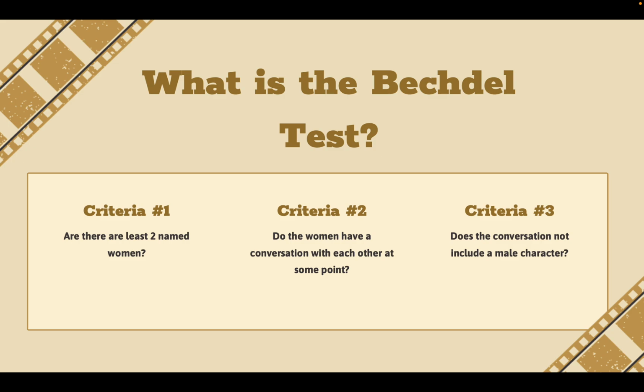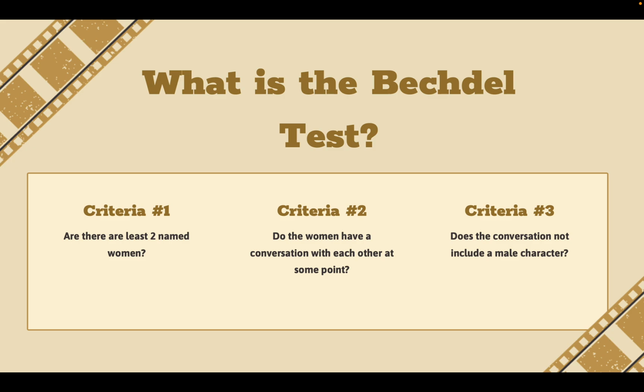The second criteria is, do the women have a conversation with each other at some point? This isn't a group discussion, or them mentioning one another. These two women come together and have a one-on-one conversation between the two of them. And then the third and final criteria is, does the conversation not include a male character? If these two women have a conversation one on one, but they're talking about another male character in the film, then they fail the Bechdel test.